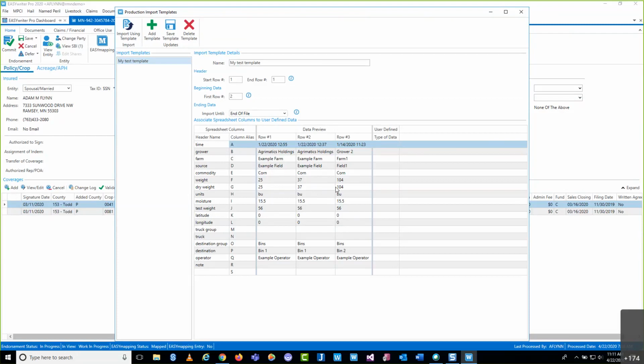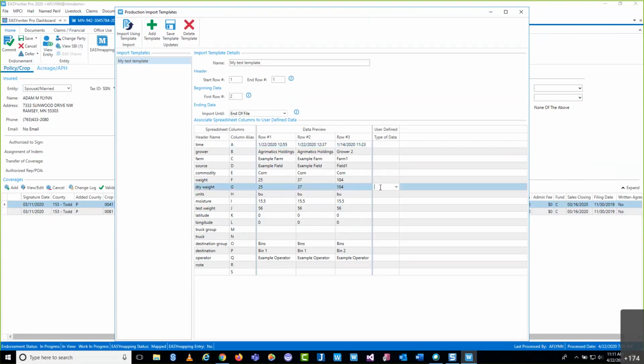Now, in order to do that, I'm just going to follow along on the row till I get to that user-defined column. And in this case, I want to assign that particular column as my production.